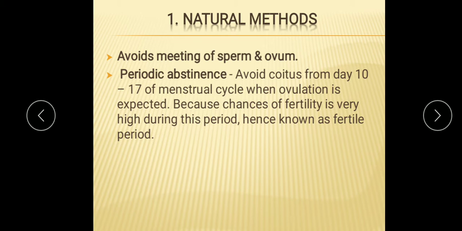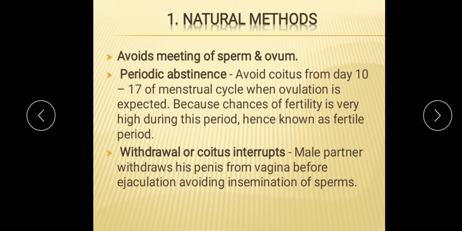One example is periodic abstinence, which means avoiding coitus from day 10 to 17 of the menstrual cycle when ovulation is expected. Because the chances of fertility are very high during this period, it is known as the fertile period.